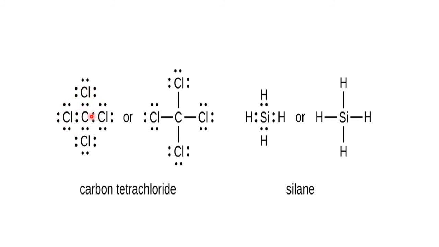And you see here whether the octet is achieved or not. See here 1, 2, 3, 4, 5, 6, 7, 8. So these 2 electrons are shared by the carbon as well as the chlorine. Around this, 2 plus 2 plus 2 plus 2, 8. Around this 8, around this 8, around this 8, the octet is completed, stability acquired. So using the bond line, it is shown like this, either in this form or in this form.